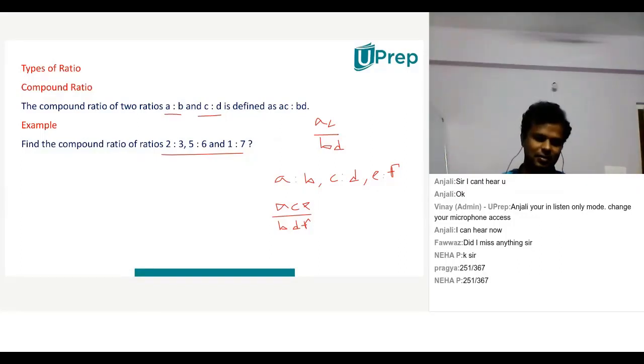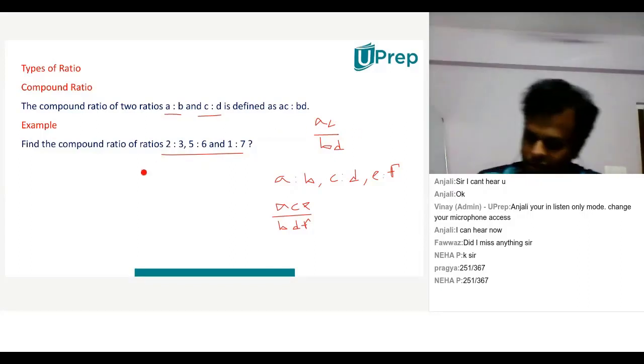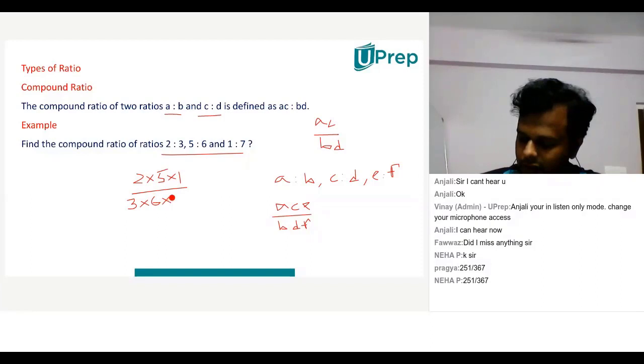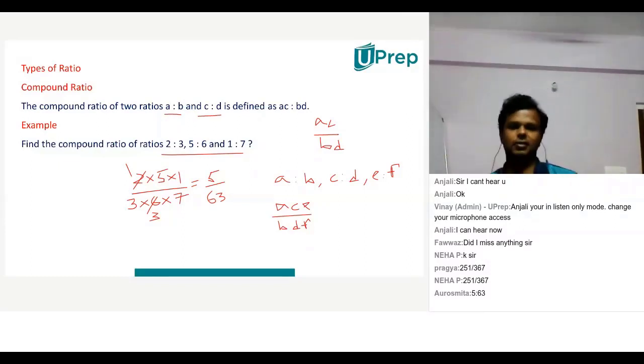Sir, we wrote 251 because 2, 5, like that. That is not the way you write. Here AC means A into C, right? So children, it will be 2 into 5 into 1 by 3 into 6 into 7. Now if I simplify this, 2 ones are, this is 2 threes are. So children, this will be 5 by 63. The answer is 5 by 63, children.